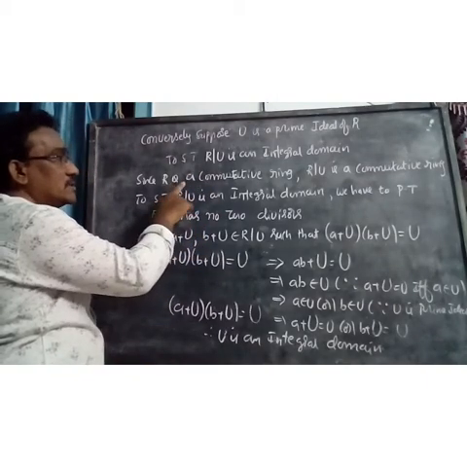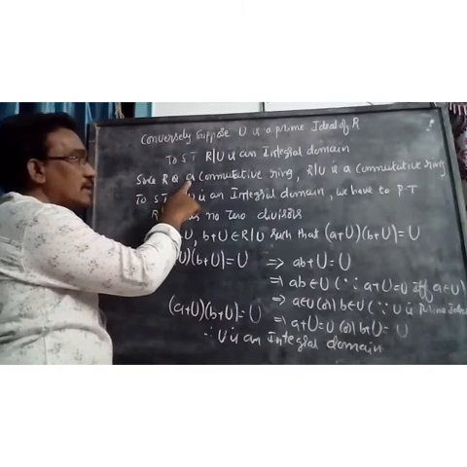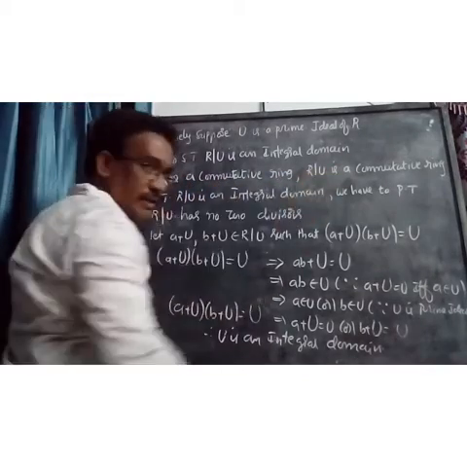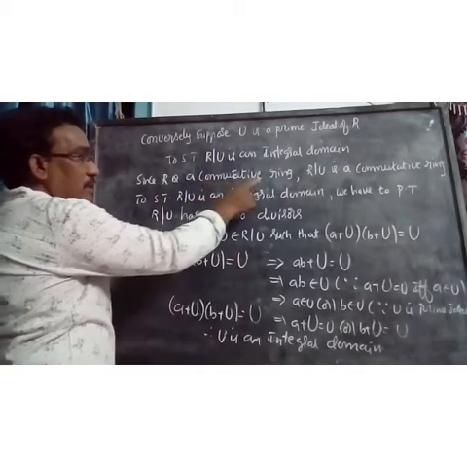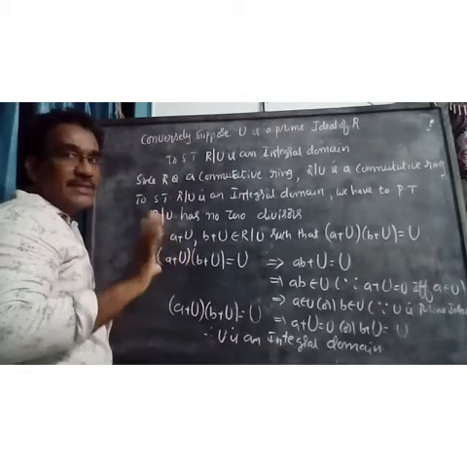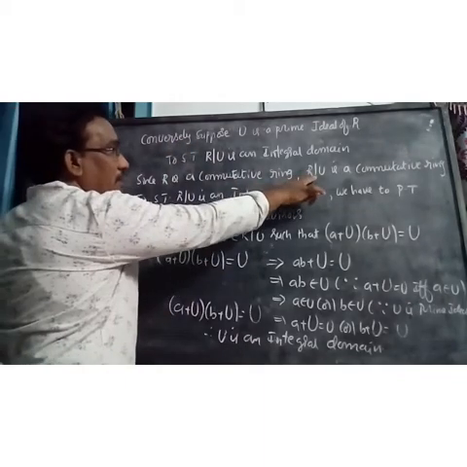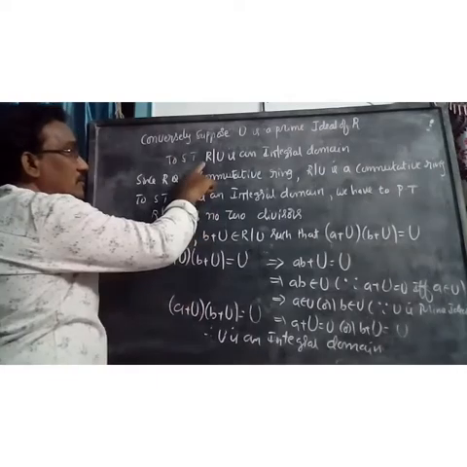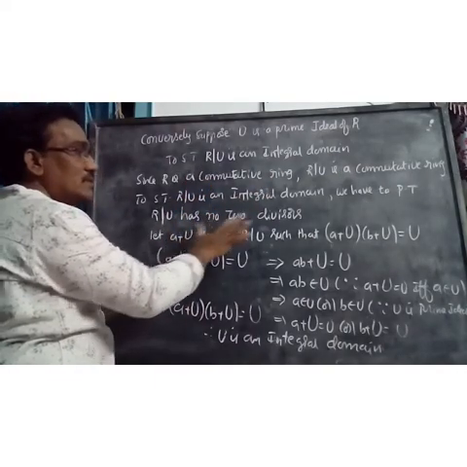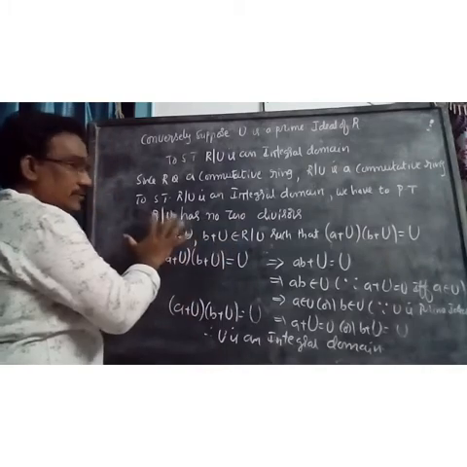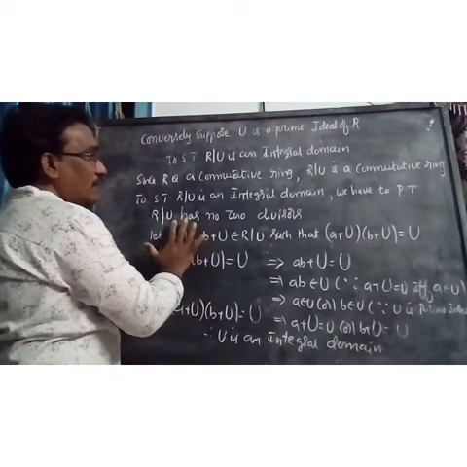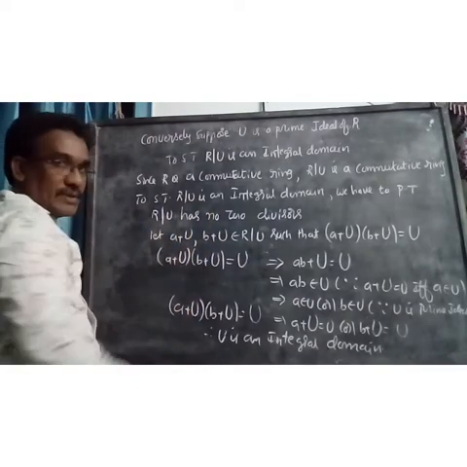From the common hypothesis, R is a commutative ring. If R is a commutative ring, then R/U is a commutative ring. What is our aim? To show that R/U is an integral domain. Already R/U is a commutative ring. So to show that R/U is an integral domain, we have to prove that R/U has no zero divisors. If you show that, then R/U is an integral domain. Then the second part is over.